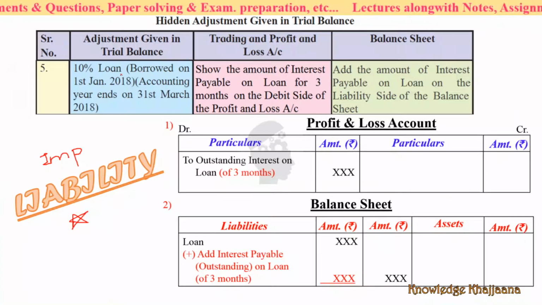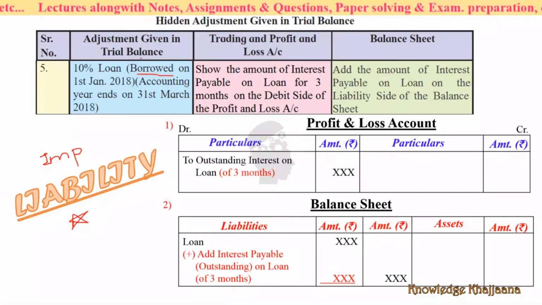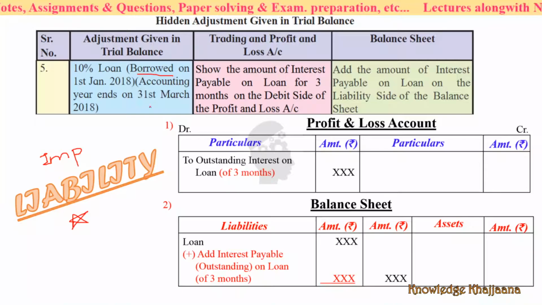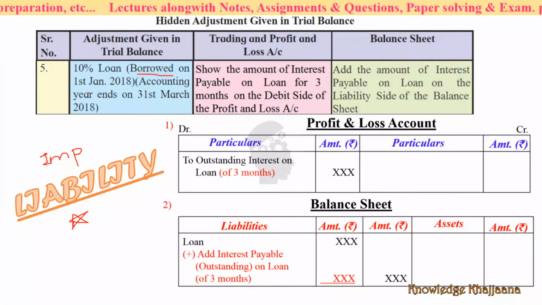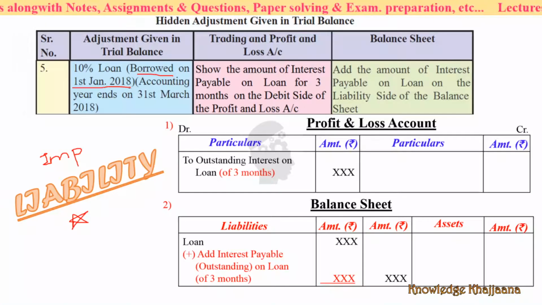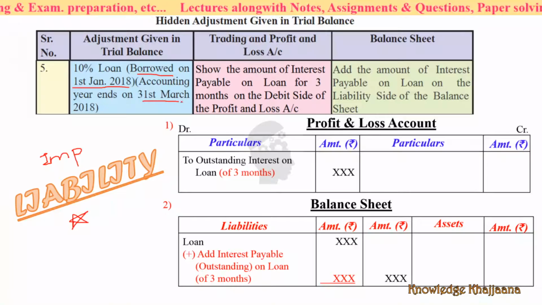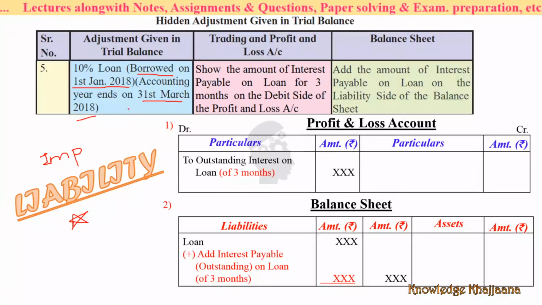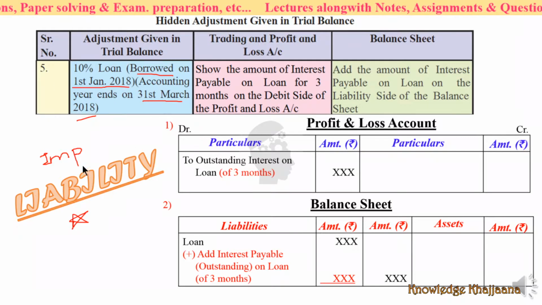Which loan? 10% loan borrowed, which means it is a liability. The 10% loan is borrowed on 1st January 2018, and the accounting year ends on 31st March 2018. Only this much is given in the trial balance.